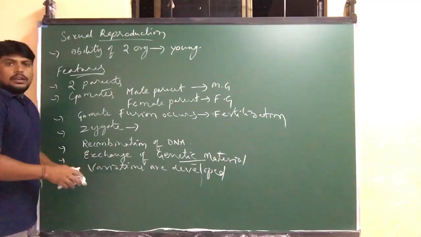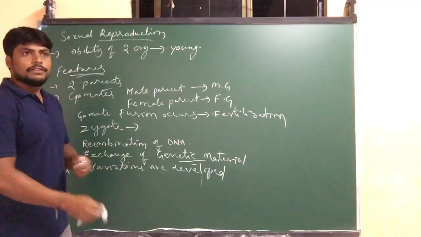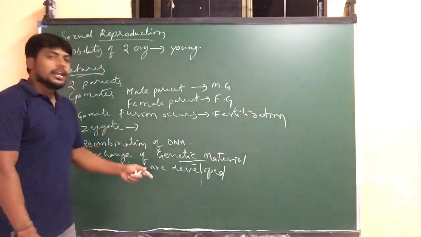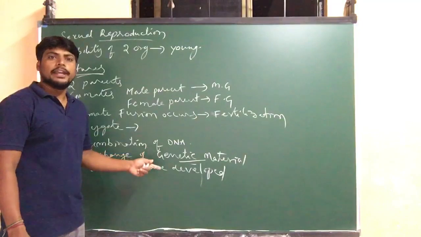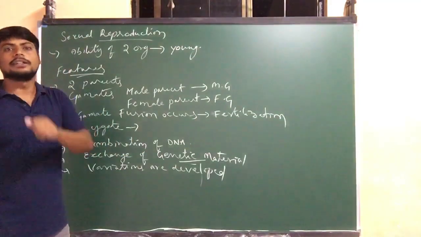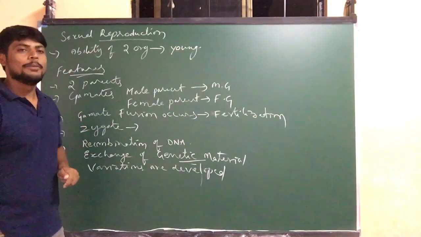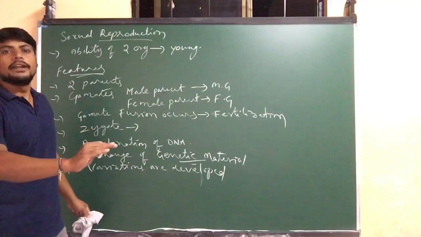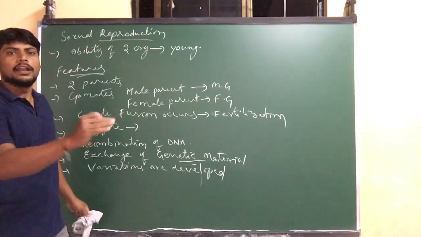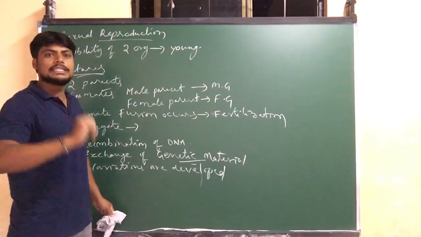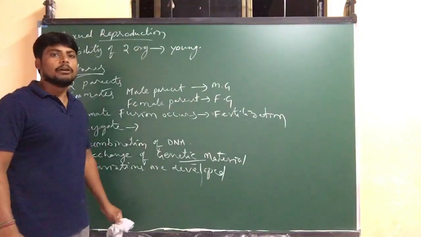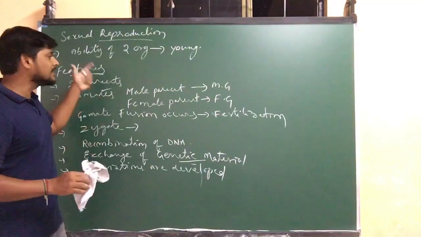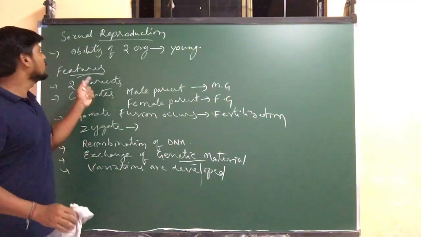If you observe after the formation of variations, the genetic material coming from the parent is different in the daughter cells formed during the sexual mode of reproduction. That is, genetically the parent DNA and the newly formed offspring DNA are different. That is another important feature we can see under the sexual mode of reproduction. These are some of the important features.